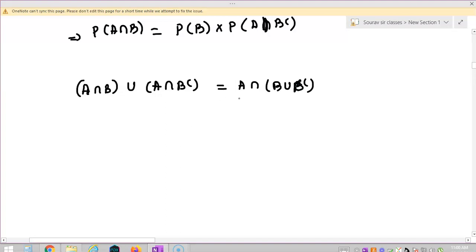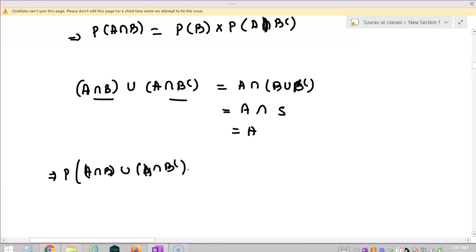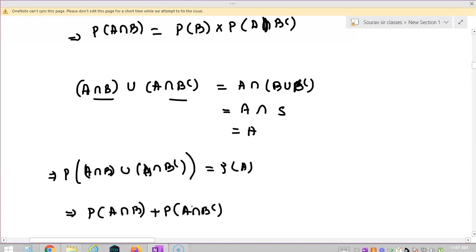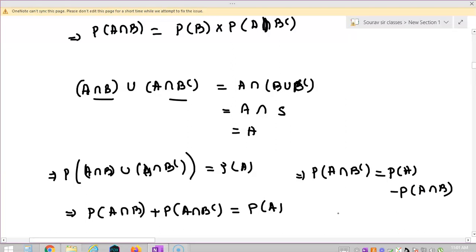Now B union B complement is the universal set S, so A intersection S will be A. These two events are mutually exclusive, as B and B complement cannot happen together, so P(A intersection B) plus P(A intersection B complement) is equal to P(A), and hence P(A intersection B complement) is equal to P(A) minus P(A intersection B). Okay, so we got the value of P(A intersection B complement).